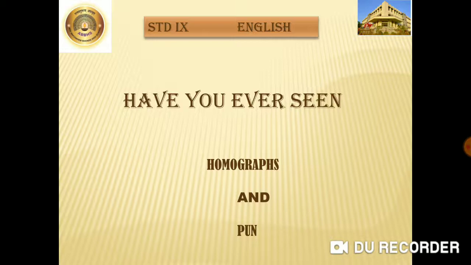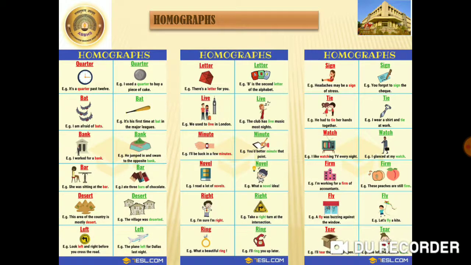a figure of speech. Now on the screen I have a chart of homographs. Let's revise it. Quarter, quarter. Now look at the spelling. Both the spellings are the same, but both the meanings are different. Here quarter means quarter past 12, which means 15 minutes have passed, and quarter means the one-fourth part of the cake. Then we have the bat, the mammal bat, and the cricket bat, same spelling but different meaning.